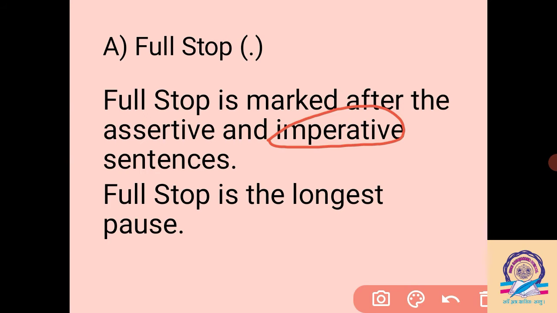In short, we can say that each and every sentence ends with a full stop, and when we put the full stop, we can say that the sentence is over. So we must put the full stop at the end of each and every sentence. We can also say that full stop is the longest pause. It means after it we start another sentence. When we put the full stop, the sentence is over, then the second sentence starts, and our views, our ideas also change with the sentence. So we can say that full stop is the longest pause.